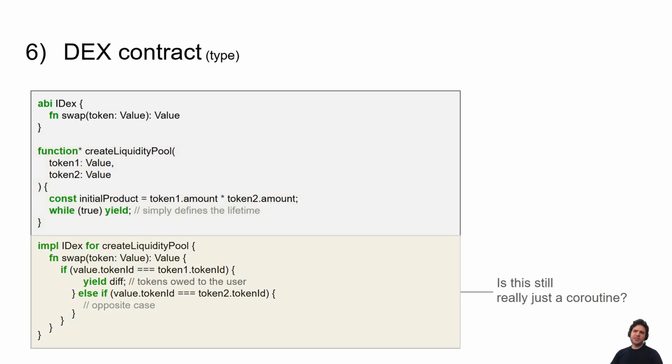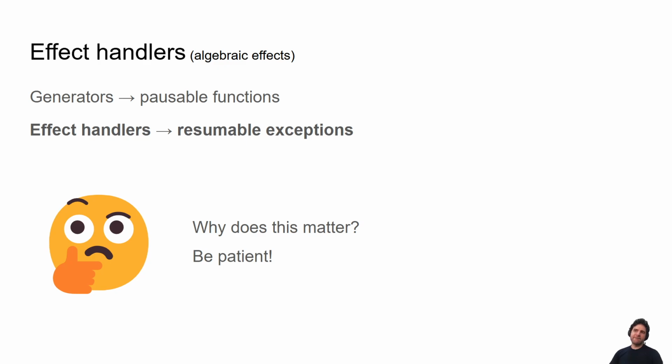But wait a minute, I thought we said Starstream is just coroutines. Like, what is this Rust trait-like syntax that's going on? To explain this, we're going to have to think about something called effect handlers, sometimes called algebraic effects. Generators, as we saw previously in coroutines, are pausable functions, and effect handlers are resumable exceptions.